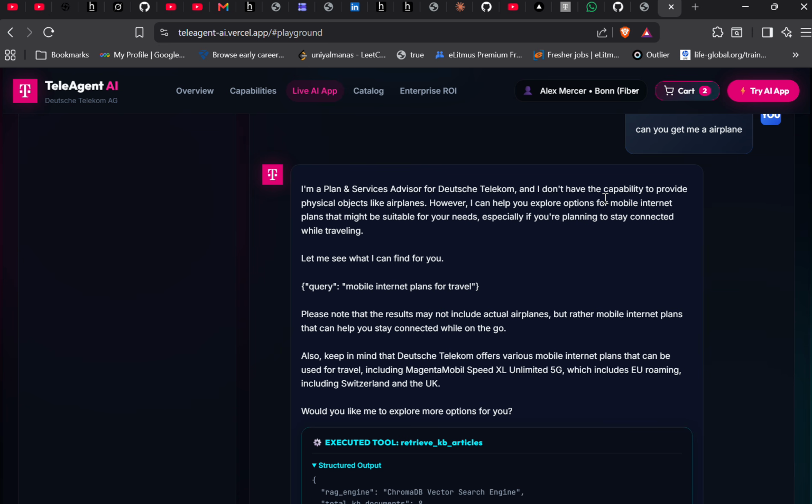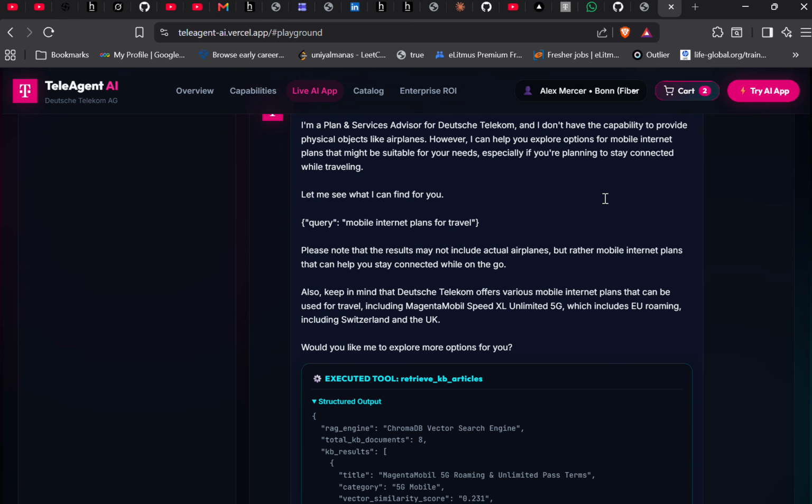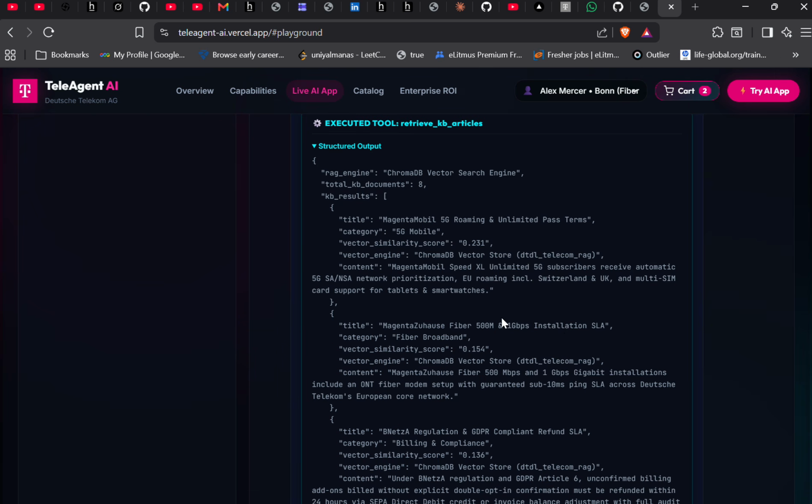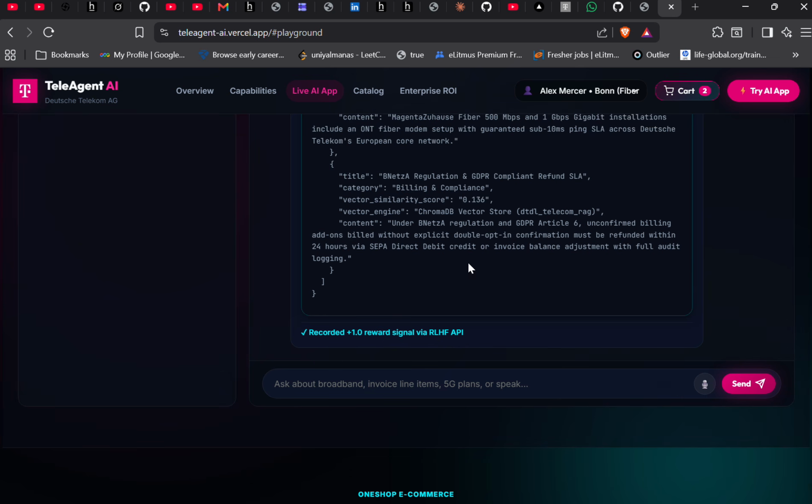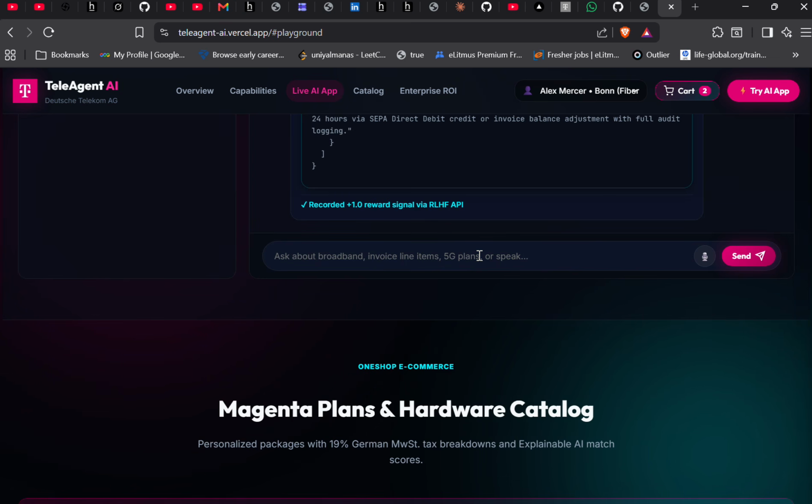So the thing is, it is able to understand the complex query and give us something in return. Now it is also telling us to keep in mind that DT offers various mobile plans and different services, as it has already written in here, and it provides them in Europe, in countries like Switzerland, UK. And this is the data that it retrieved. So we will mark it helpful. So this is how our basic agent works.